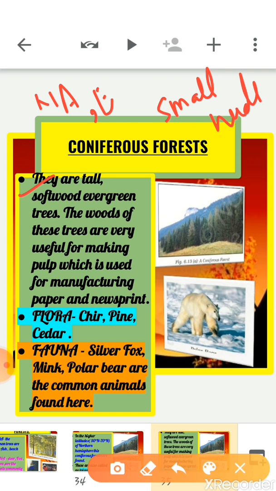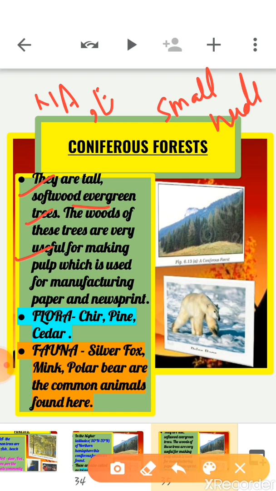Now, second thing is these trees are softwood trees. They are extremely important commercially because pulp obtained from these trees is used for manufacturing paper and newsprint. The wood is also used for making furniture, matchsticks, plywood and sports goods, etc.